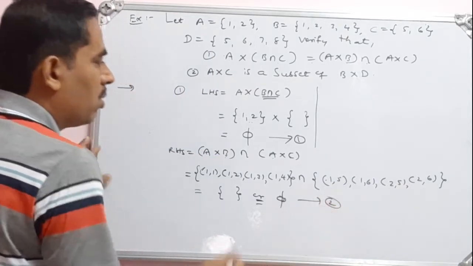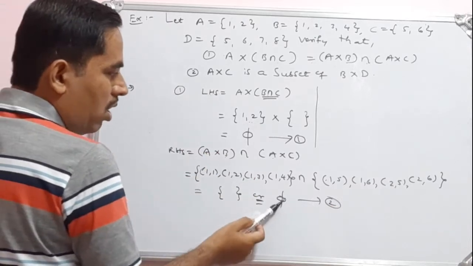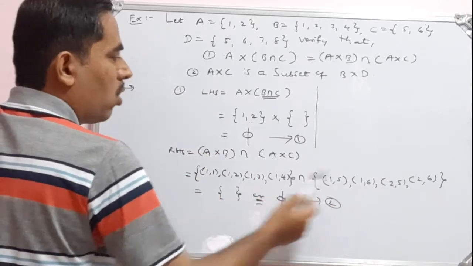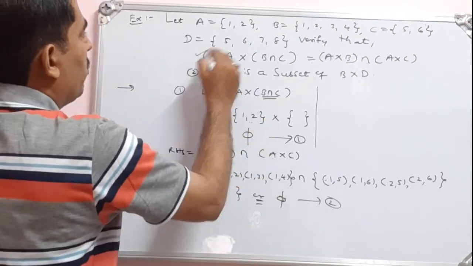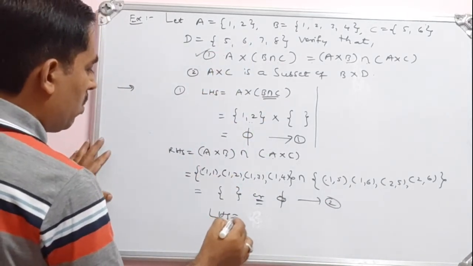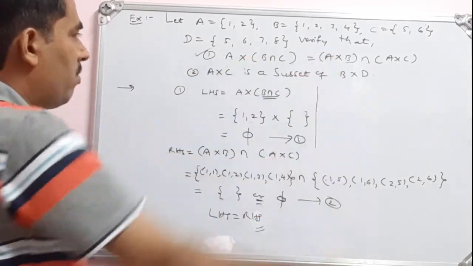Let's call this equation 2. See, our LHS I got an empty set. Then in RHS also I got an empty set. So there are no common pairs between these two sets. Therefore, it is an empty set. So therefore, this first property verifies. So LHS is equal to RHS. Okay. So we have done the first one.